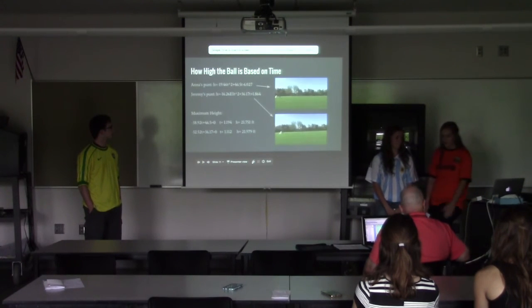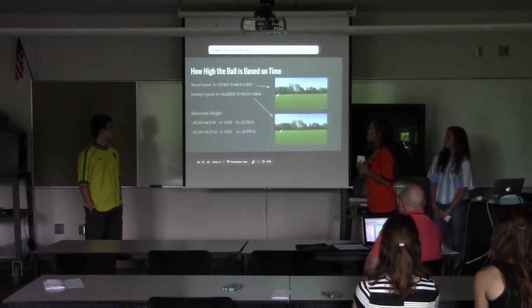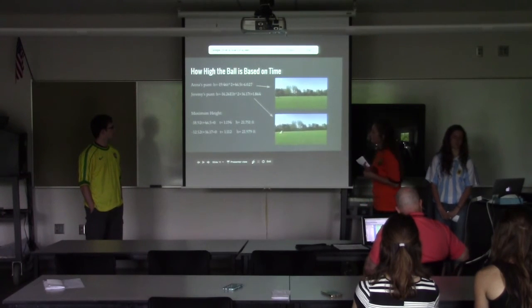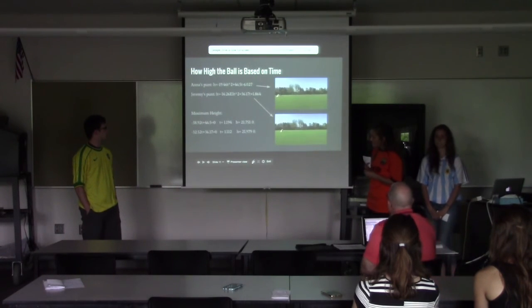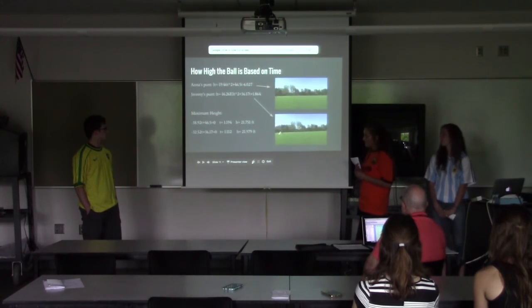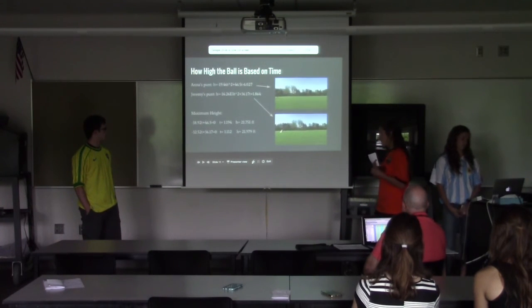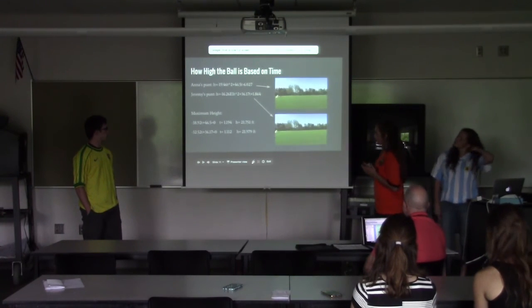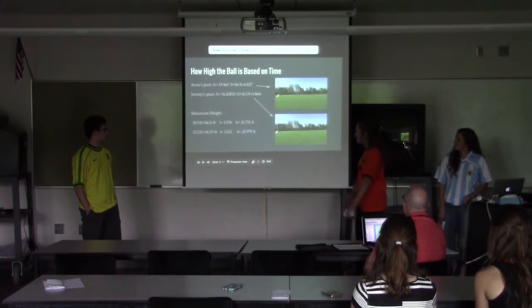And then this is how tall the ball is based on time. And then with Anna's punt, we figured this out on the tracker thing that her equation would be negative 19.46 t squared plus 46.5 t minus 6.02. And then Jeremy's height would be negative 16.26 t squared plus 36.17 t plus 1.864. So this one's Anna's punt, and this one's Jeremy's, and just some cool GIFs for them.